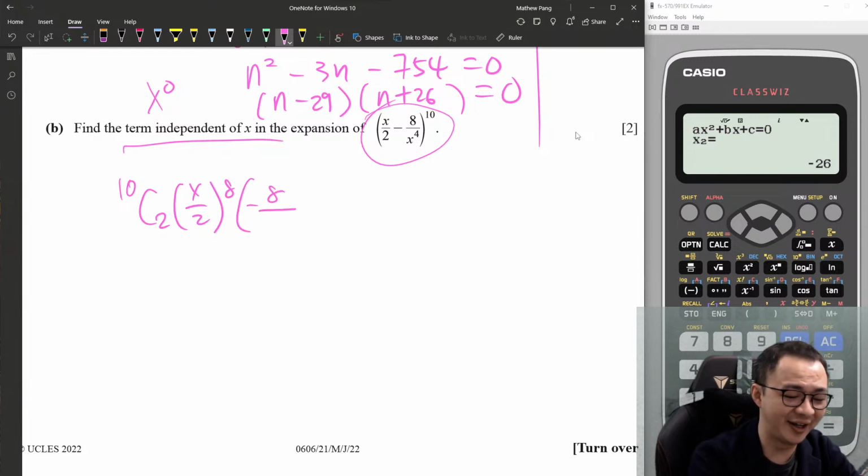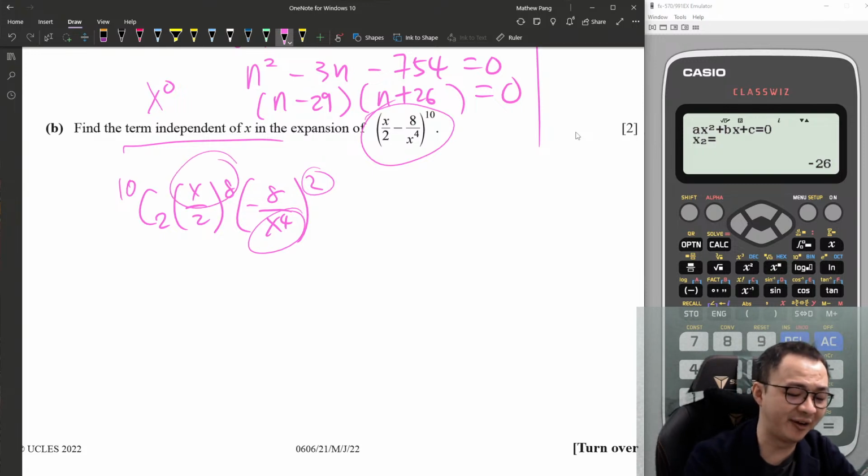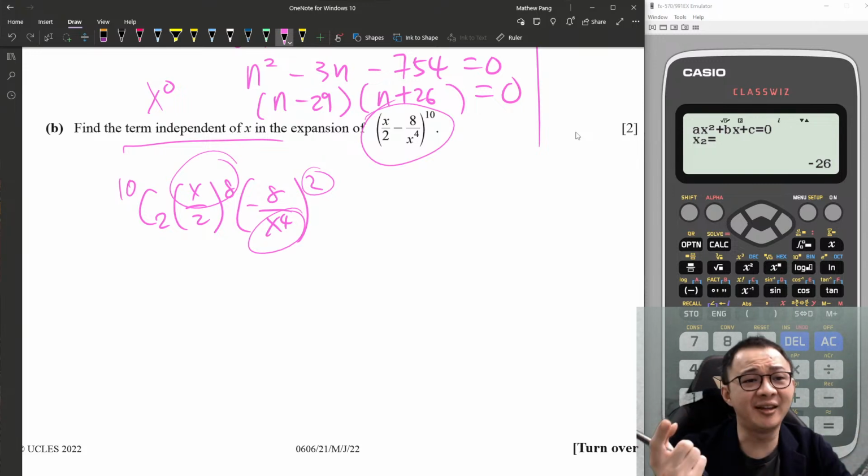Then this is negative 8 over x to the power of 4, all to the power of 2. So you can see x to the power of 4 to the power of 2 again, then I get x to the power of negative 8, right? Then here I get x to the power of 8, right? So if I multiply them, x to the power of 8 divided by x to the power of 8, I get x to the power of 0, or constant, or we call it independent of x in this case.